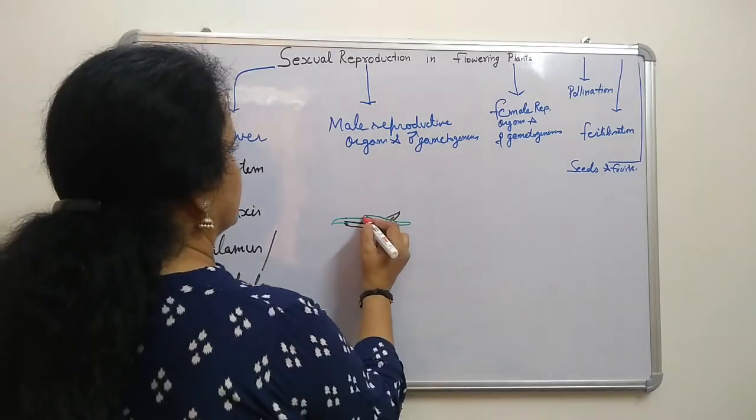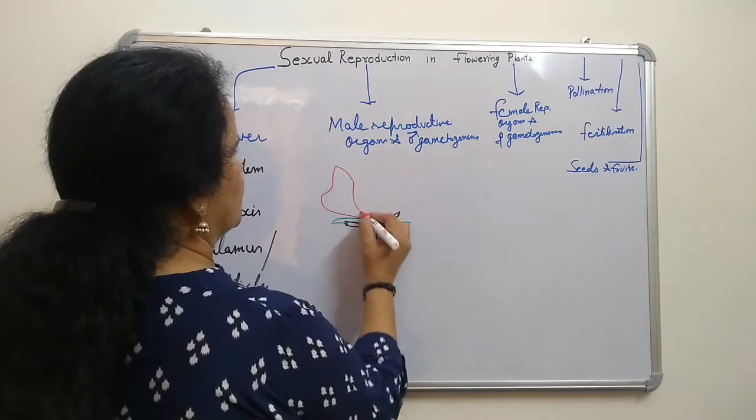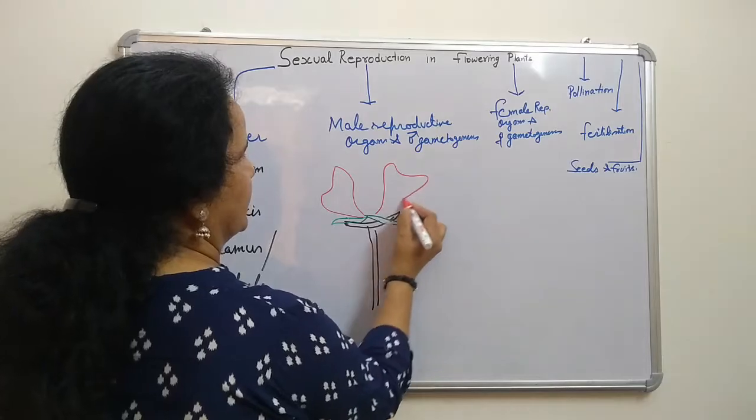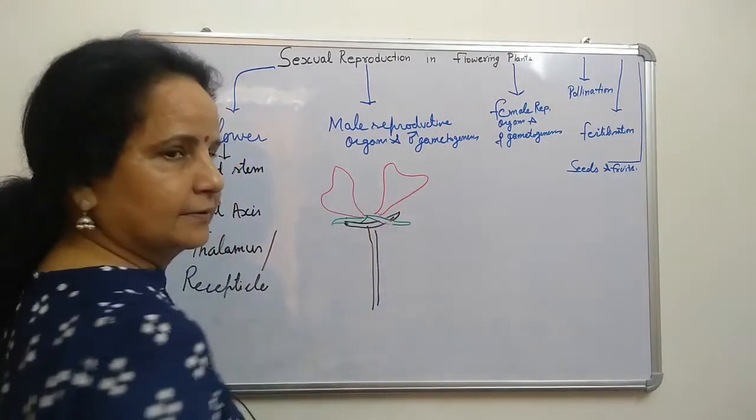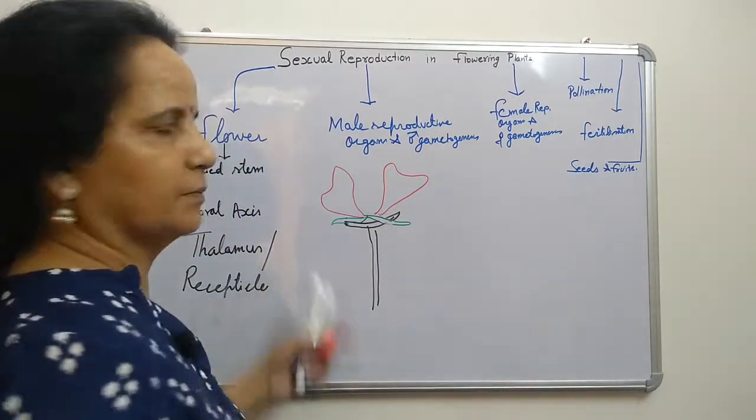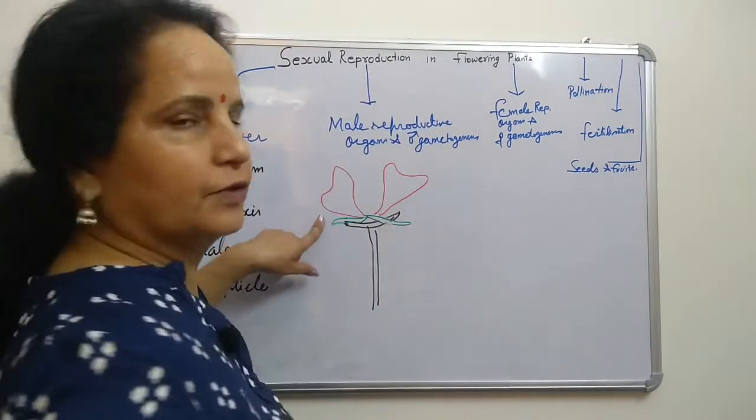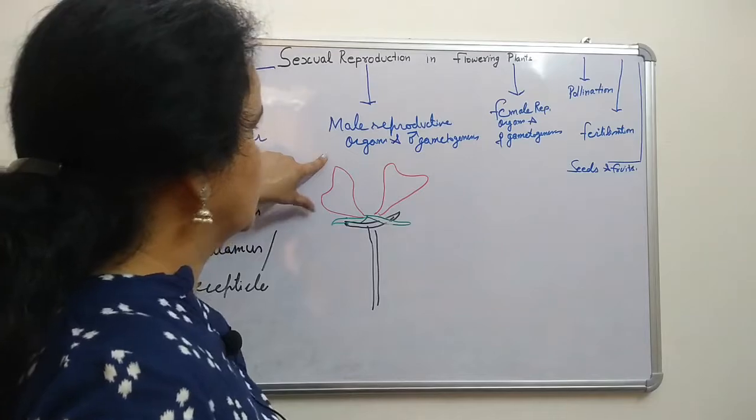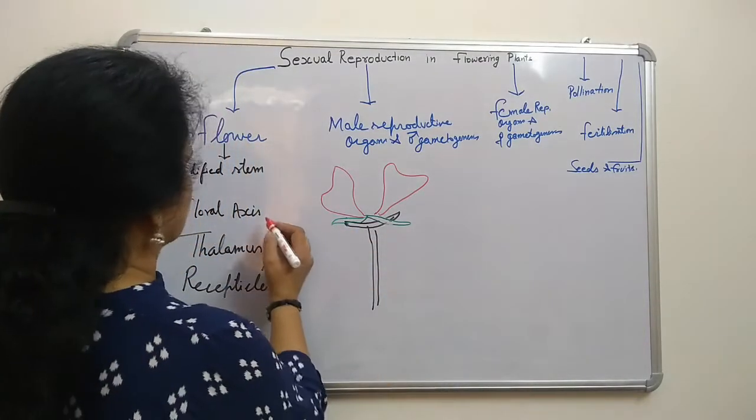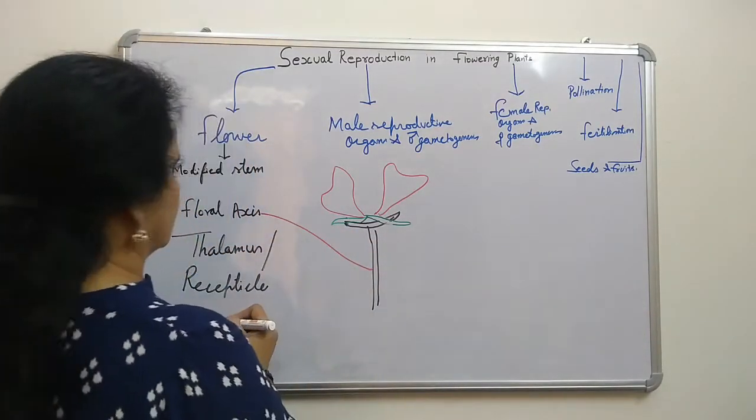Here again we are making only two, right? These are the petals. Two are there. The numbers differ, sometimes 4, sometimes 3, sometimes 2. These are different in different flowers. So now here, what is this? This is called the floral axis, right?